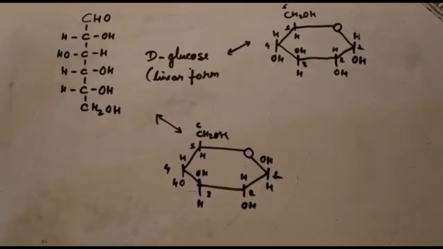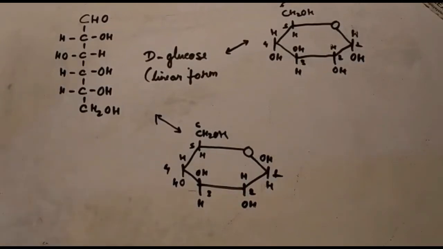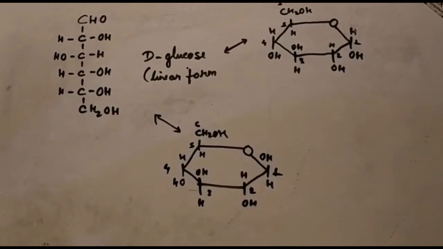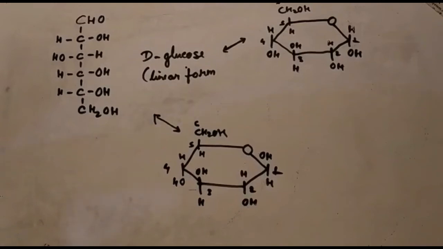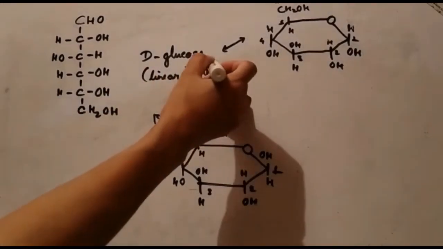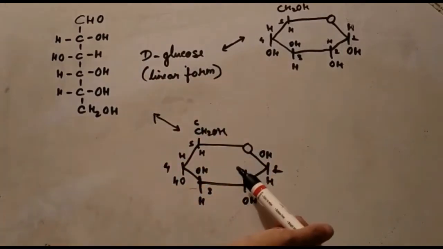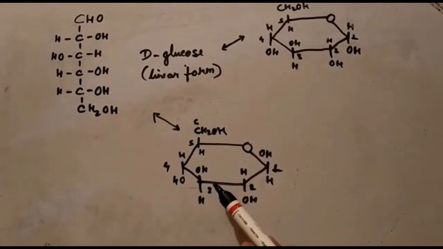Okay, so coming back to the structure of a glucose molecule, which is a very common example of monosaccharide molecules, the most important and also the most abundant monosaccharide. As we have already seen, D-glucose in the linear form is the open chain structure of glucose, and as you can see here, this is the Haworth representation of D-glucose in a pyranose ring.